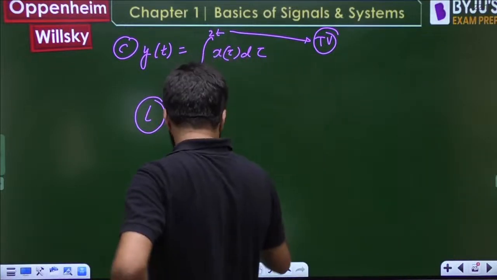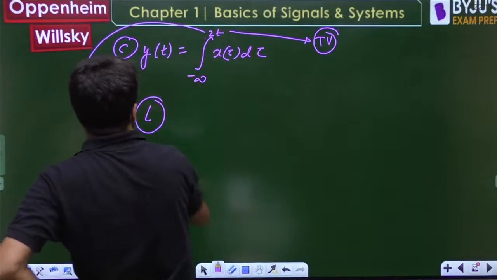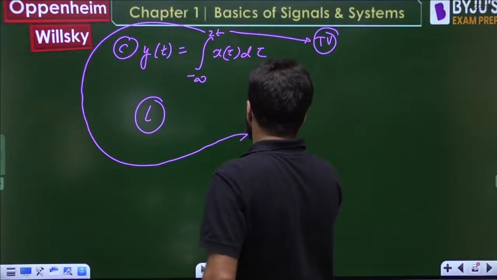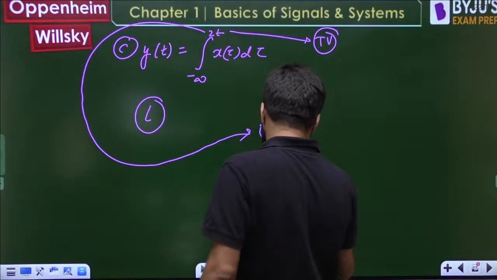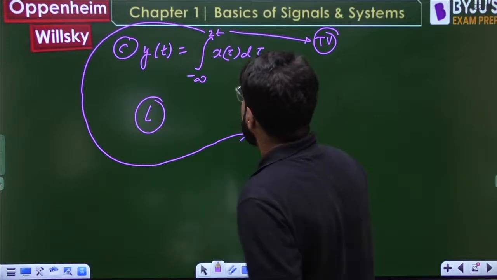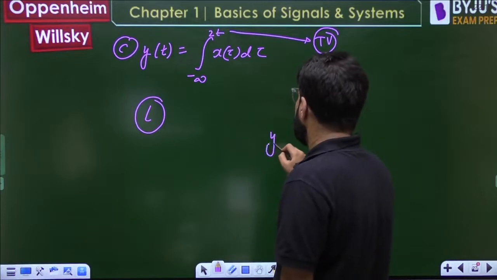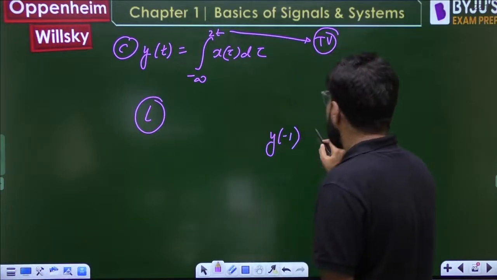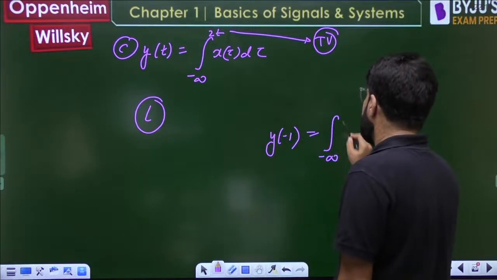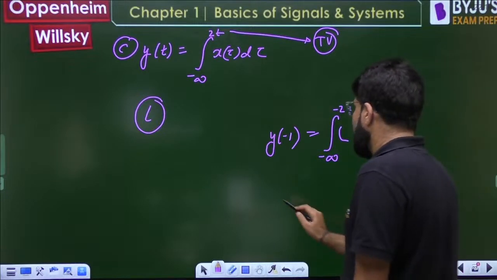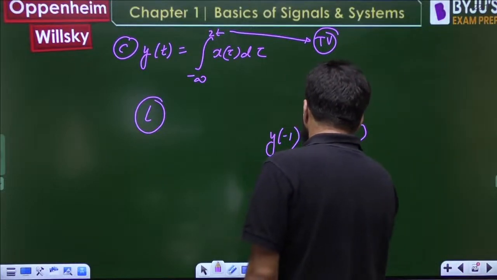This 2t only says that the system has memory. It depends. If you take a negative value, suppose y(-1), it is the integral from minus infinity to -2. But if you take y(1), it is the integral from minus infinity to 2.